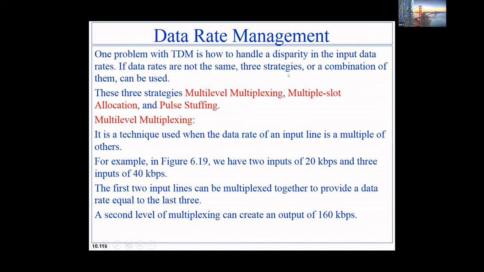Now this is data rate management. How exactly is data rate to be managed? We have seen considerable problems. So in statistical multiplexing, how is data rate managed in time division multiplexing?